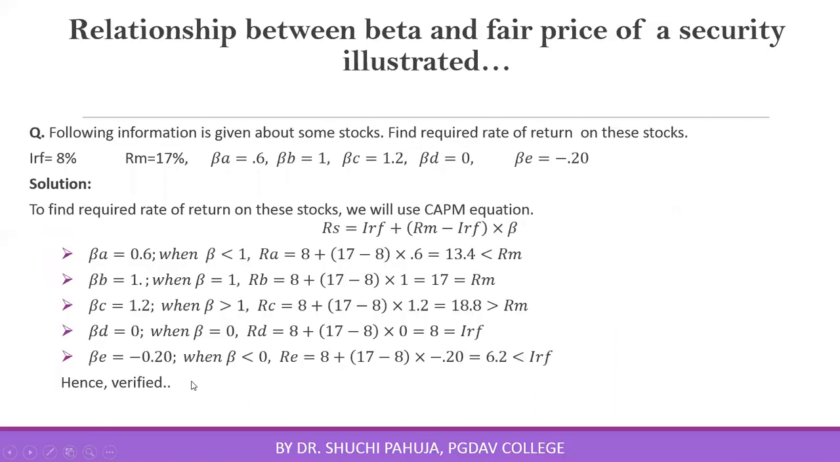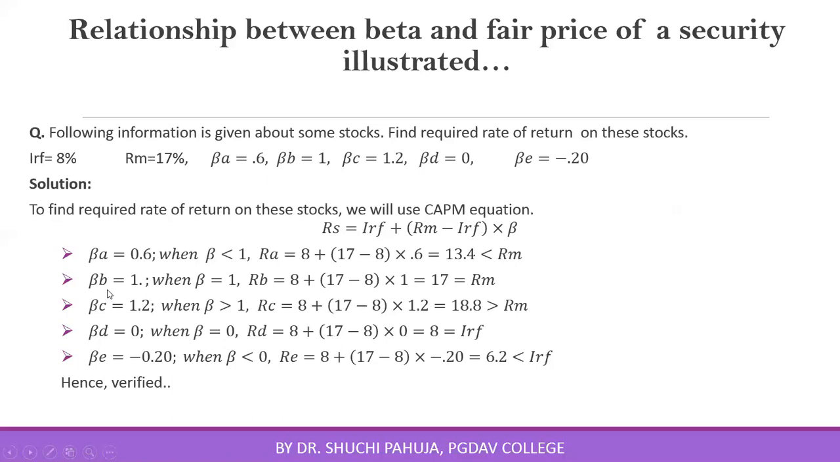This we can show with the help of an example also. In the question, the risk-free rate of interest is 8%, return on market portfolio is 17%, and betas of 5 stocks are given to you. You can calculate expected return on these stocks using the CAPM equation. When beta is 0.6, in case of A, that means this is less than 1. Return on A is 13.4%. Market return is 17%, that means expected return on the security is less than return on the market portfolio.